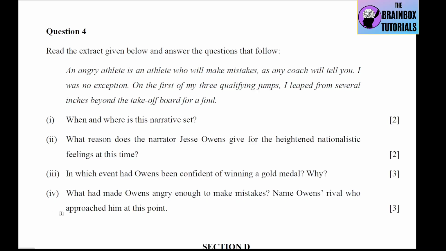Now number 4 is what had made Owens angry enough to make mistakes, and name Owens' rival who approached him at this point. So see what had made Owens angry? At the time of broad jump trials, Owens was startled to see a tall boy hitting the pit at almost 26 feet on his practice leaps.